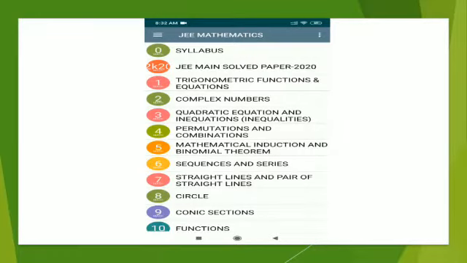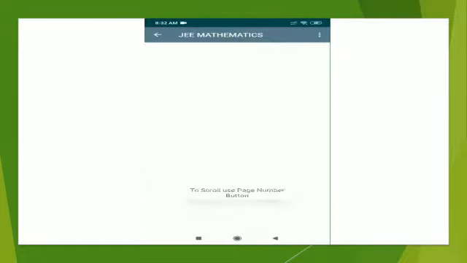Move to the next slide. I'll just show you a video of it. They have syllabus, JEE Main solved papers, conic sections and all. And I'm really sorry for the ads. They are just too disturbing.